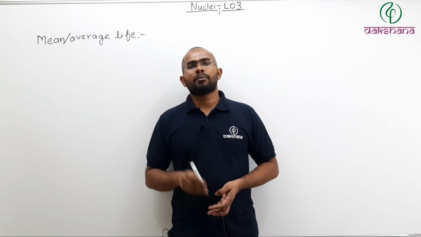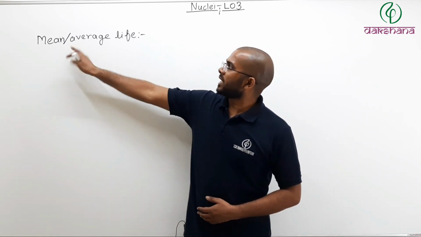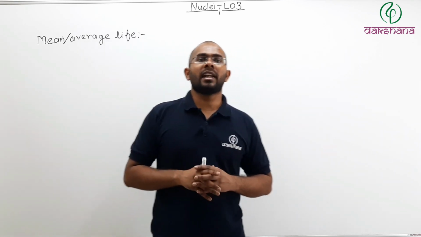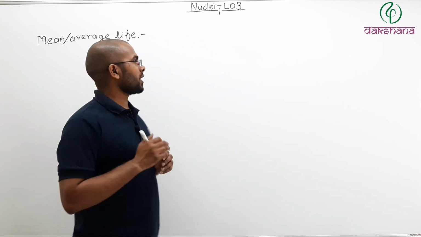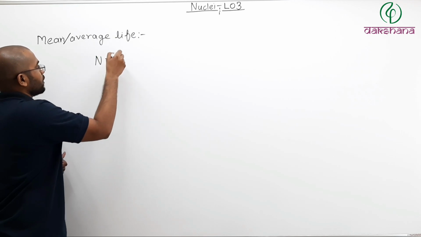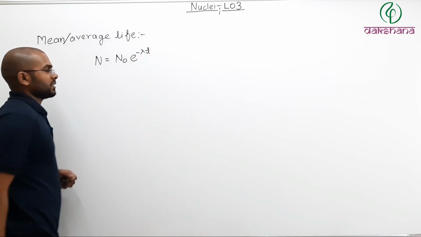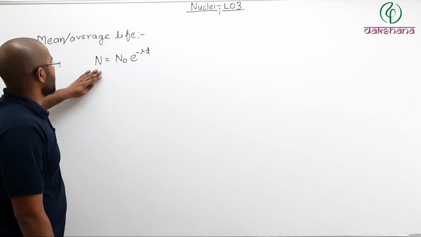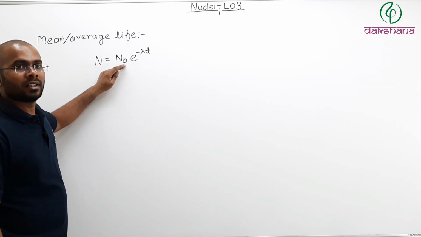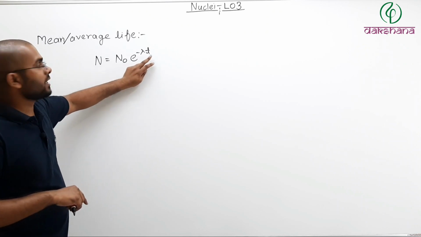Now another very important parameter for radioactive law is mean life or average life. Now what is the meaning of mean life or average life? Before we come to that, let us take a look at a graph. Now we know that N equals N naught e to the power minus lambda times t. What this means is, N is the number of nuclei left, N naught is the number of nuclei initially, lambda is the decay constant, t is the time taken.